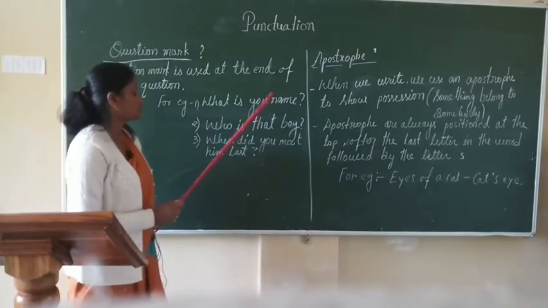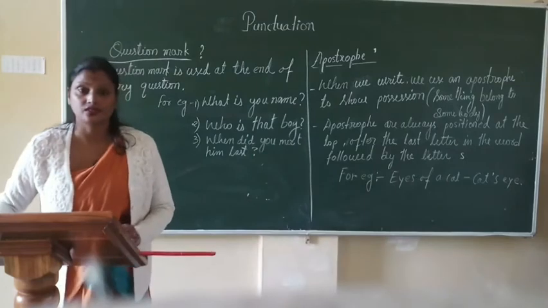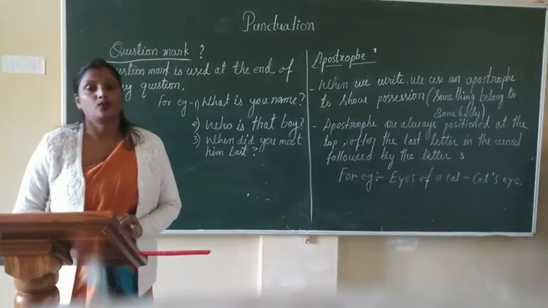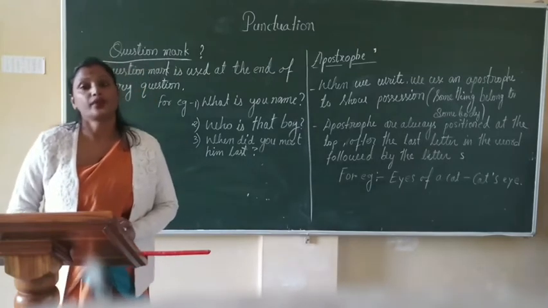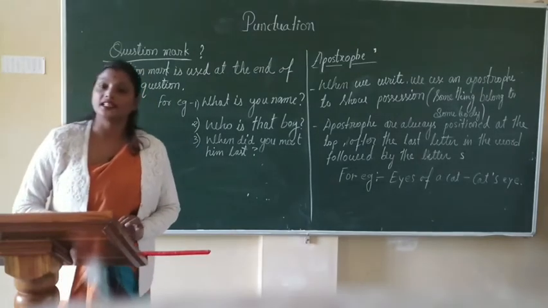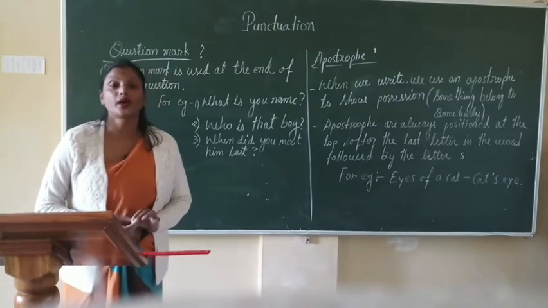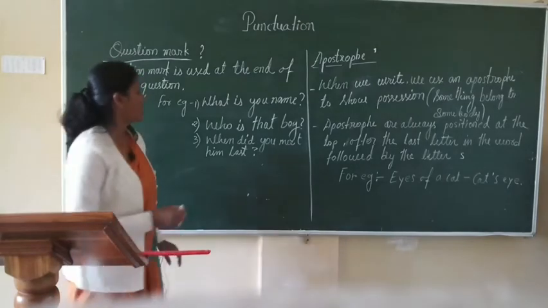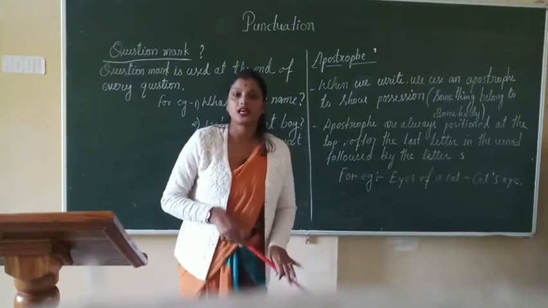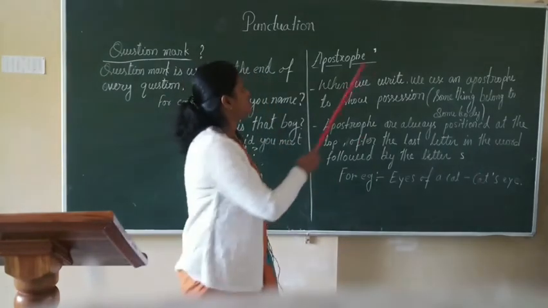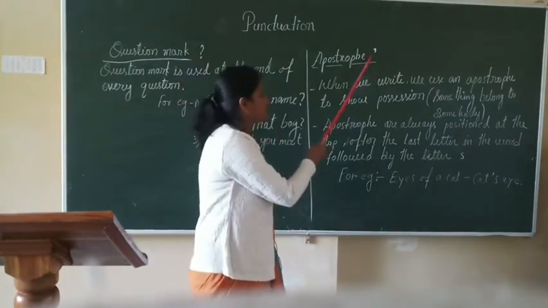When did you meet him last? So, all these sentences start with a capital letter and end with a question mark as they ask a question.